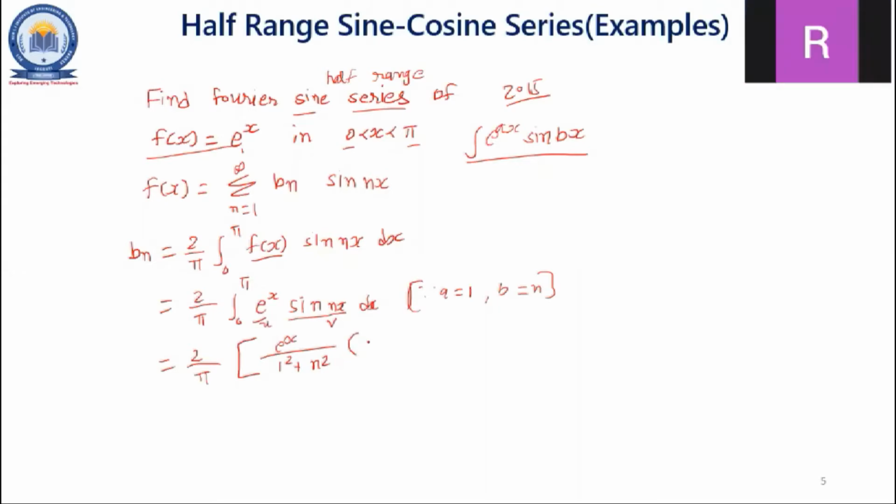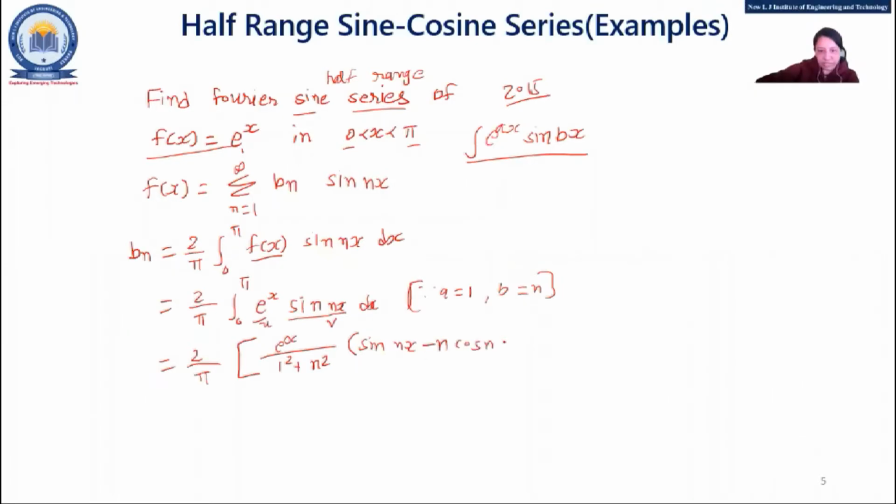sin nx. What is n? Okay, sin bx, sin nx, minus n cos nx. Fine. Okay, limit that is 0 to pi.